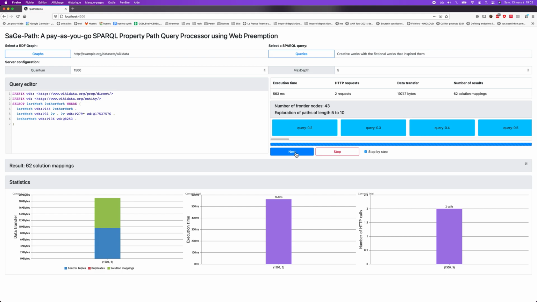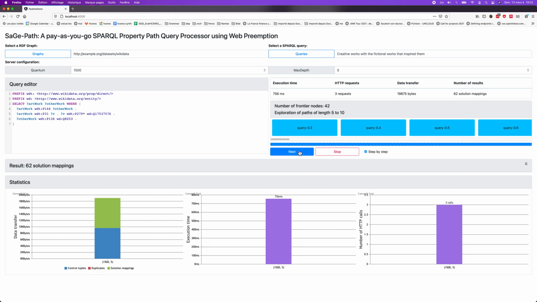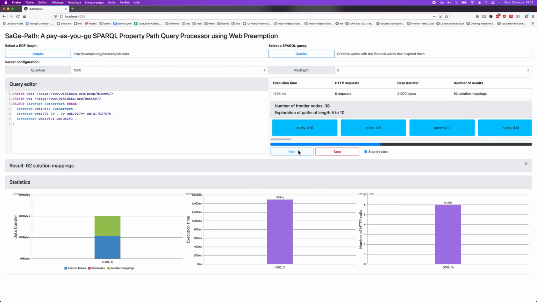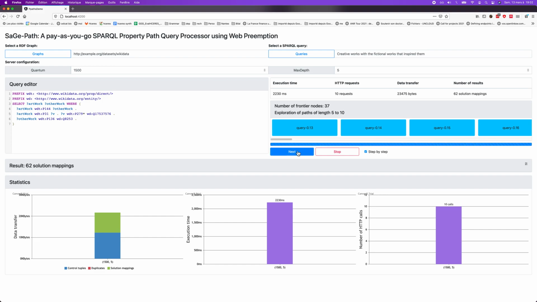And okay, I have no new results, but I made progress. Now I still have 43 frontier nodes to examine. So I can do that next, and of course I make progress. As you can see, we have statistics behind that are evaluating data transfer, execution time, and number of HTTP calls.